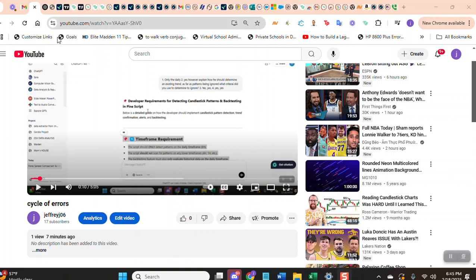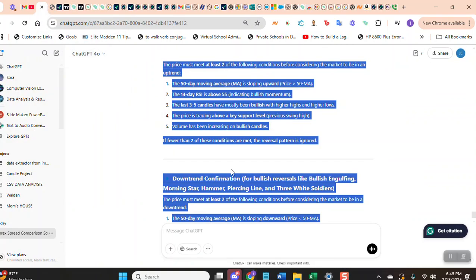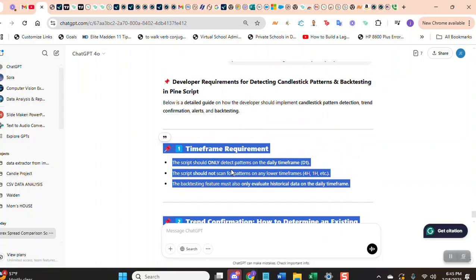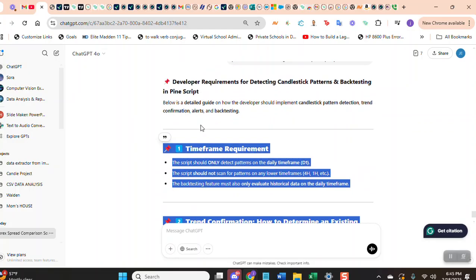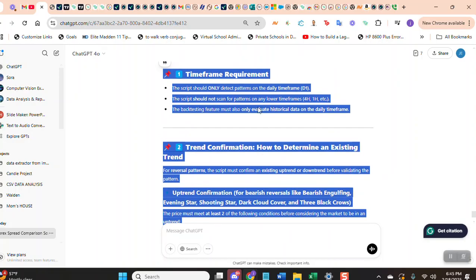Okay, I'm gonna do another one because I think the sound was off on the last one. All right, so below is a, oh, and I'm gonna keep this video as quick as possible. I gave my ChatGPT a bunch of things that I wanted, and it wrote it out. Below is a detailed guide to how the developer can implement. So I am going to copy all of that.